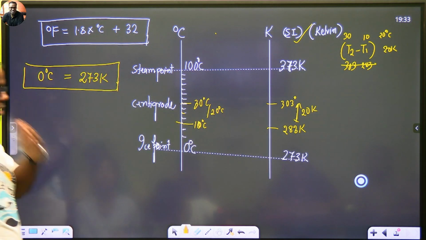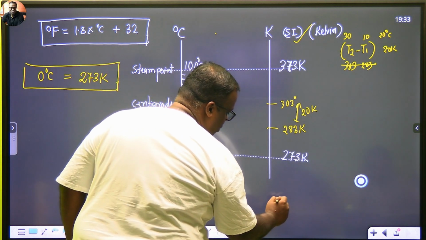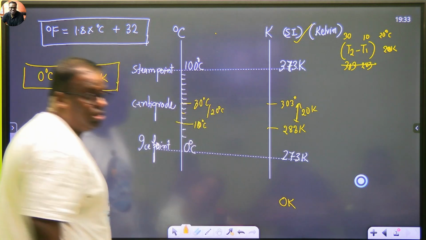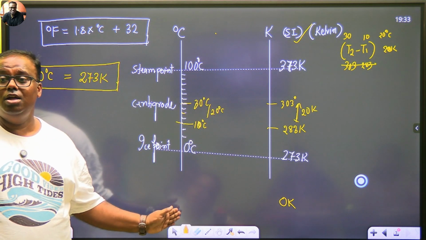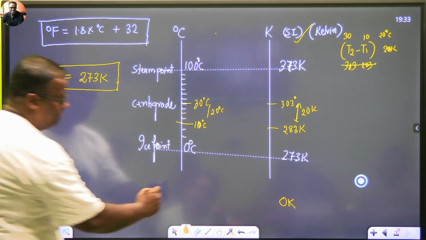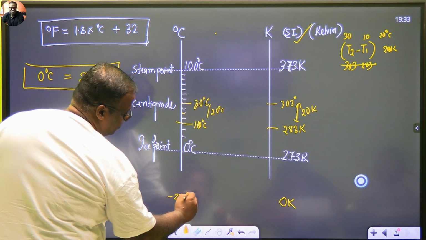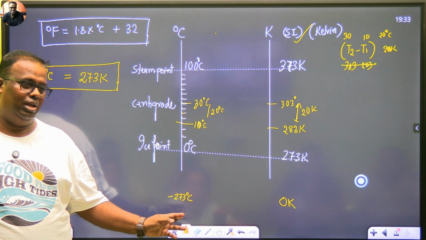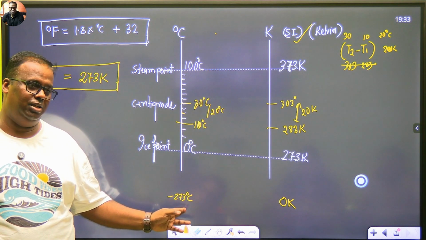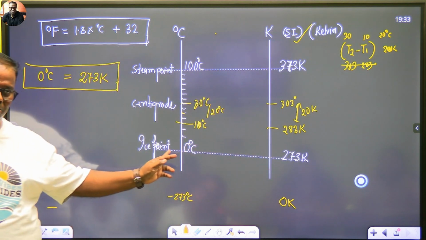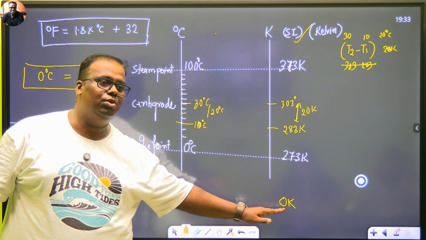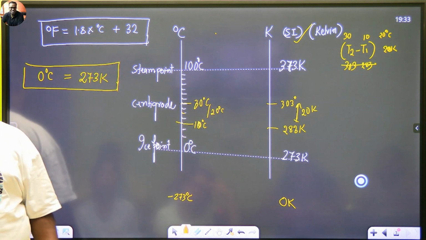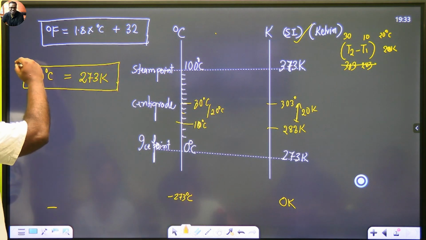And say suppose somebody says, I cooled the gas to 0 Kelvin. Look at the board. I cooled the gas to 0 Kelvin. यहाँ पे कितना हो जाएगा? Minus 273. This is the lowest temperature that you can think of theoretically. ये temperature कोई पहुंच ही नहीं पाता है. 273 is 0. यहां से नीचे जाने से आप कितना जाओगे? 273 नीचे जाओगे. तो 0 से नीचे जाओगे तो कितना जाओगे? Negative 273. So this is a relation which you should keep.